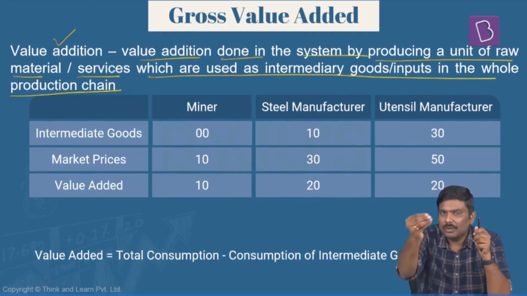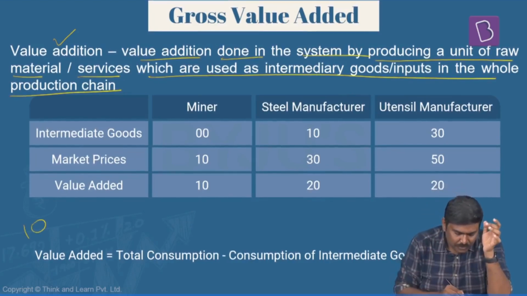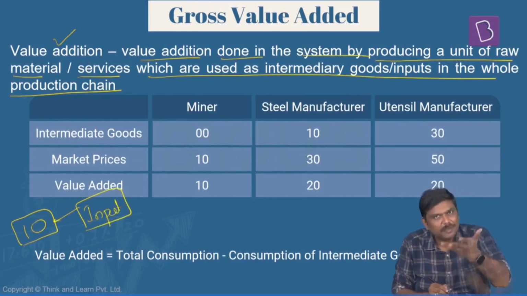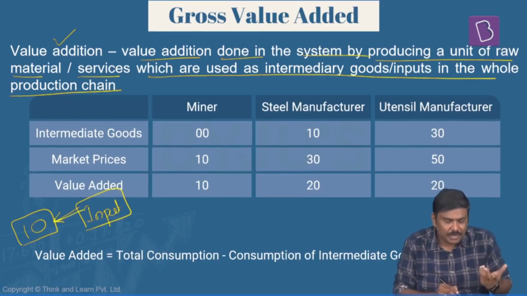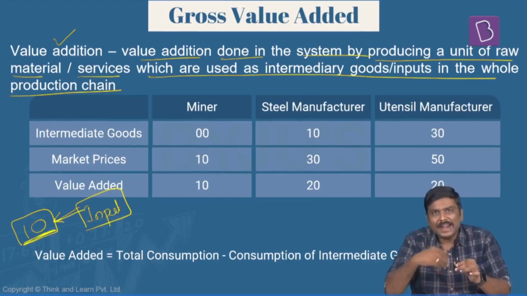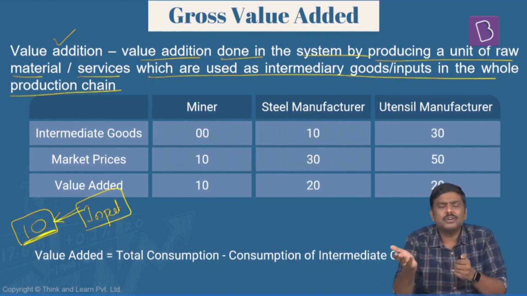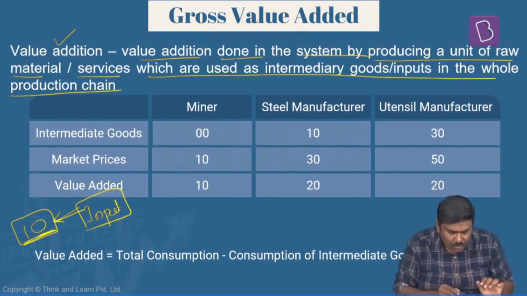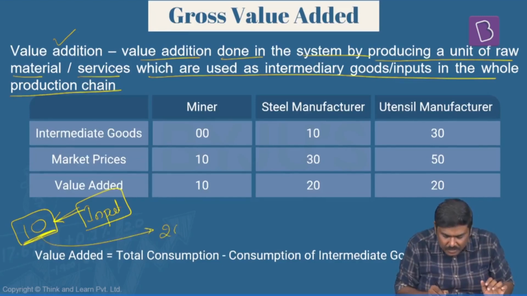So what you have done, you have supplied raw material, let's say of 10 rupees to me. So for me, what is the input cost? Raw material cost is nothing but input cost. So I have purchased raw material worth 10 rupees. I have added value. I've changed the shape. I've put it in the production process. And now I've made this particular pen ready. And I'm about to sell this particular pen in the market at 20 rupees.